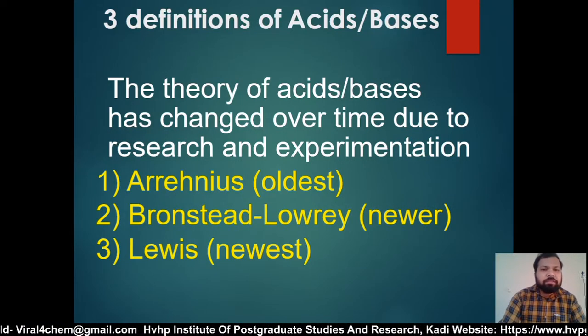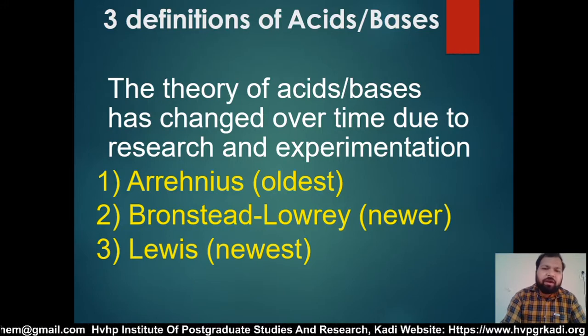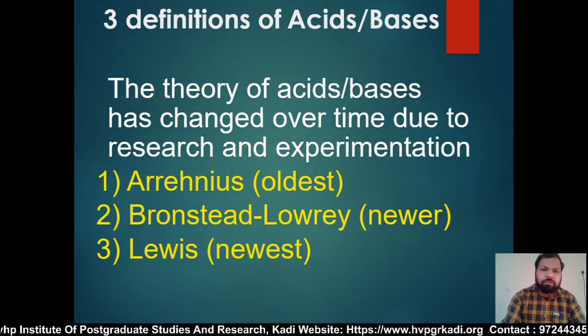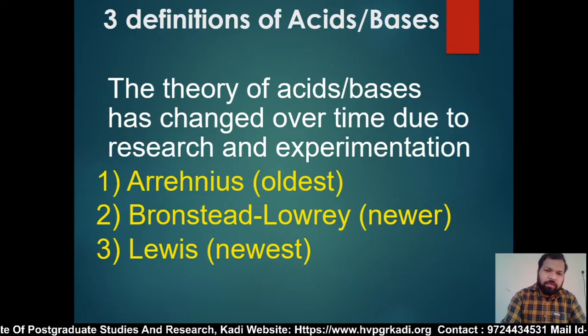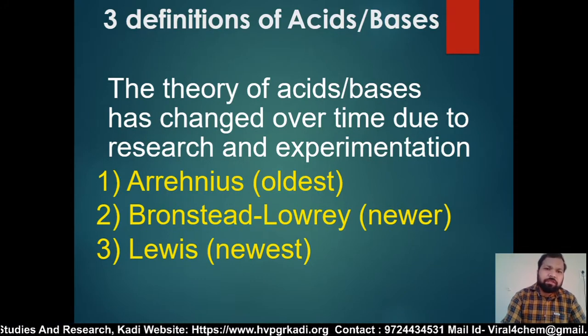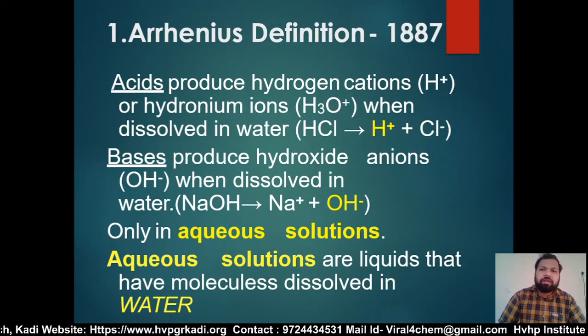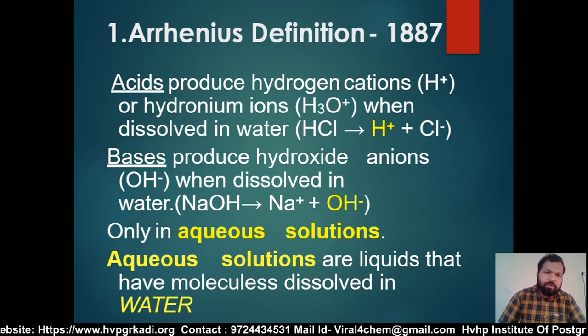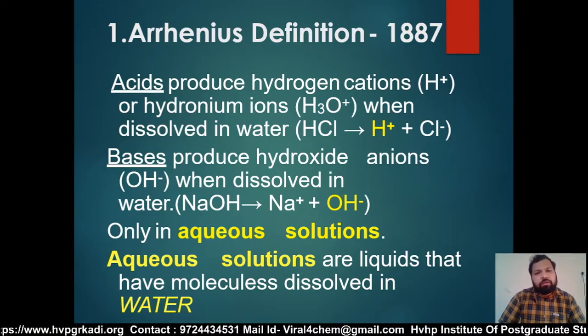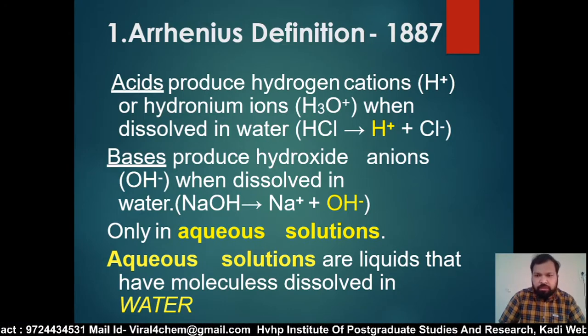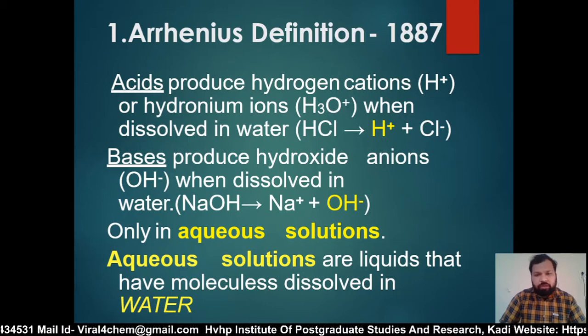These three scientists defined acid-base properties. Now I will discuss the different concepts one by one. The first scientist is Arrhenius. The Arrhenius definition was derived in 1887. An acid produces the hydrogen cation H+ or hydronium ion H3O+ when it dissolves in water.